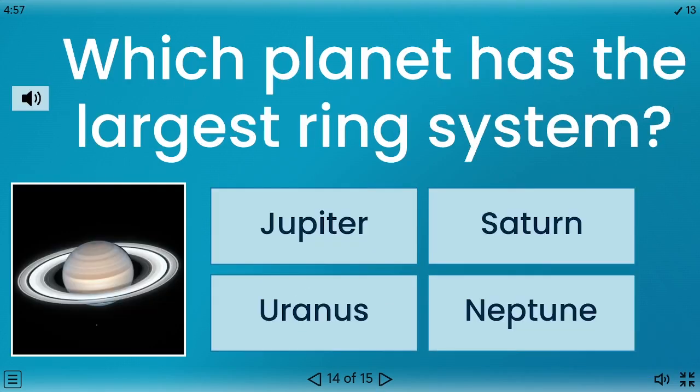Which planet has the largest ring system? Jupiter, Saturn, Uranus, Neptune. The correct answer is Saturn.